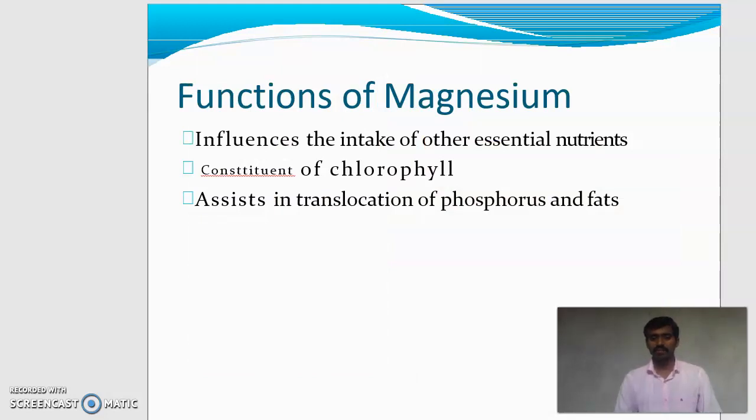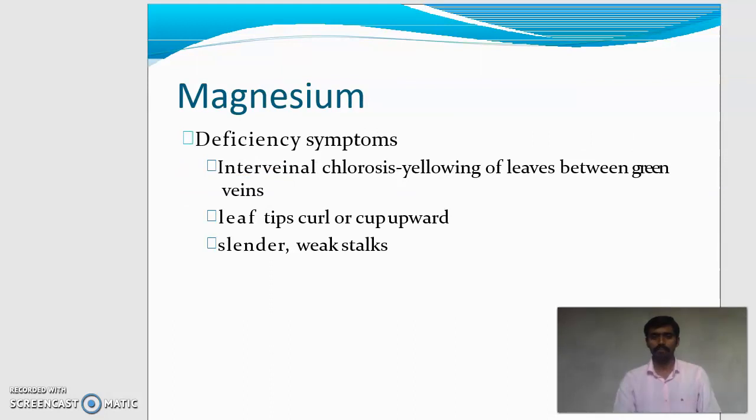Next, magnesium. Functions of magnesium. Magnesium influences the intake of other essential nutrients. Also, magnesium is an important cofactor and constituent of chlorophyll. It assists in translocation of phosphorus and fats. These are the functions of magnesium.